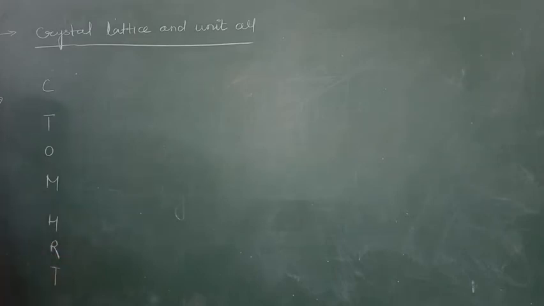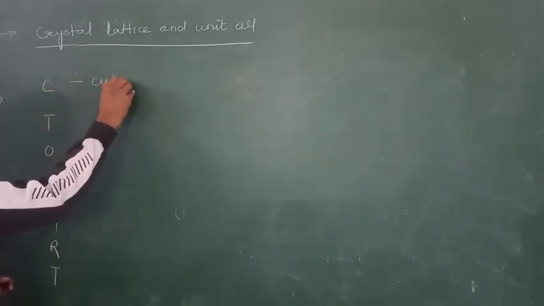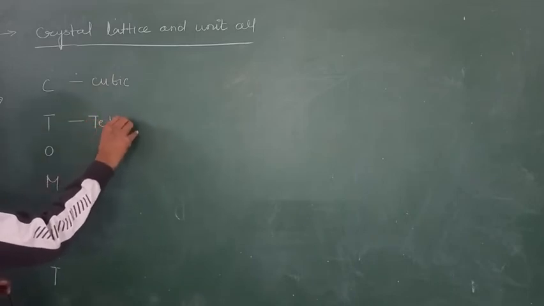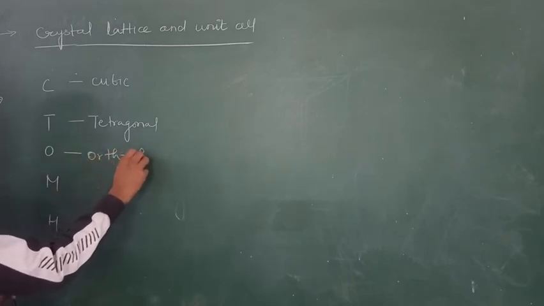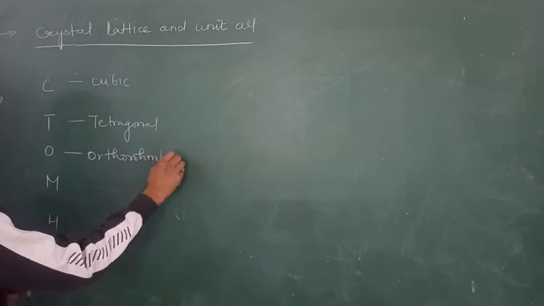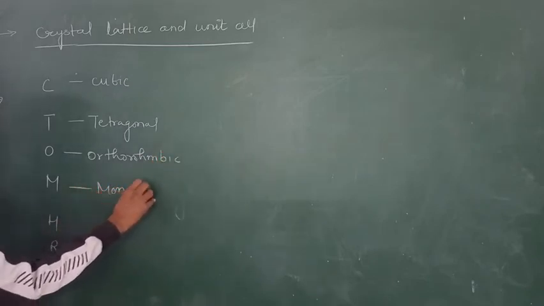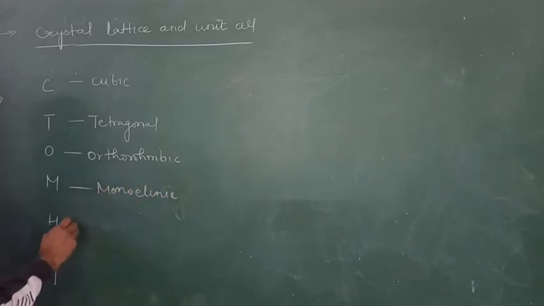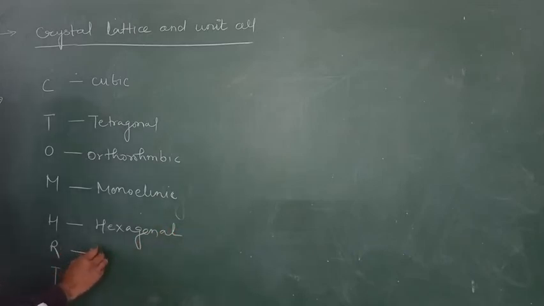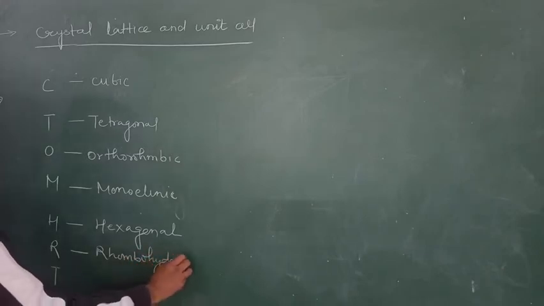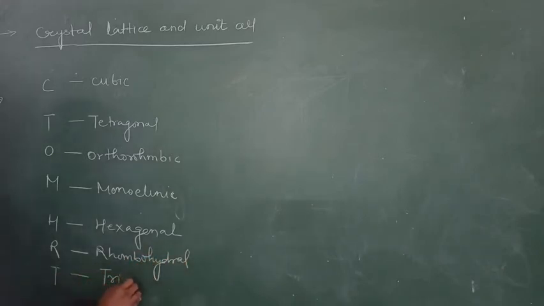C stands for cubic, T for tetragonal, then orthorhombic, monoclinic, hexagonal, rhombohedral, and the 7th one is triclinic. These are the 7 types of unit cells on the basis of their parameters.